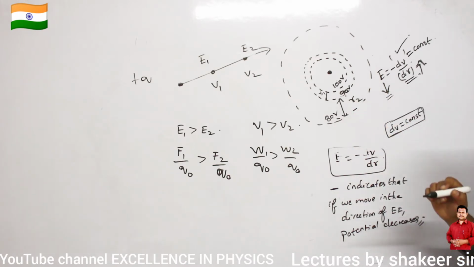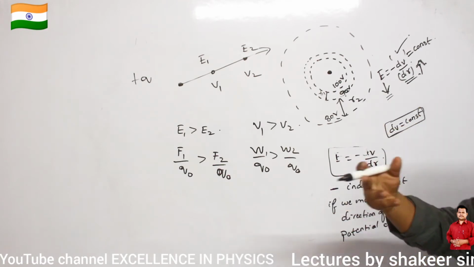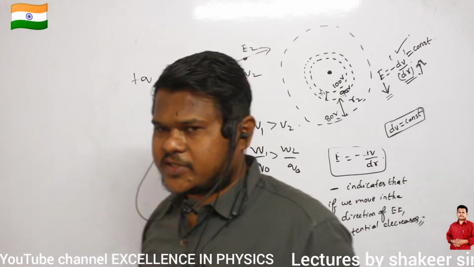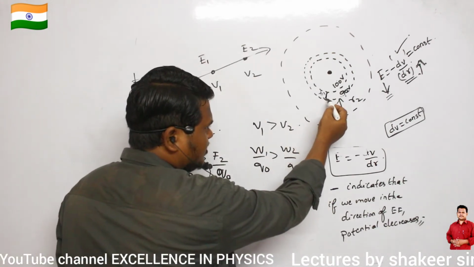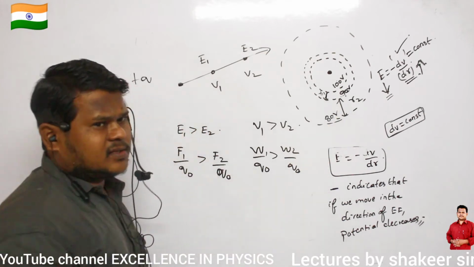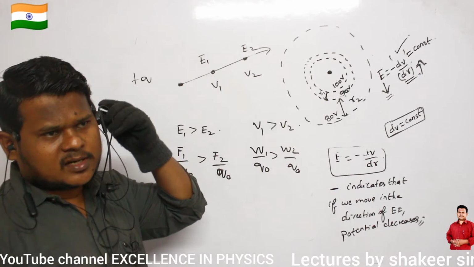Similarly, where do I have to draw the 70 volts equipotential surface? This difference is R1, this difference is R2. Then R3, is it greater than R1 and R2 or less?